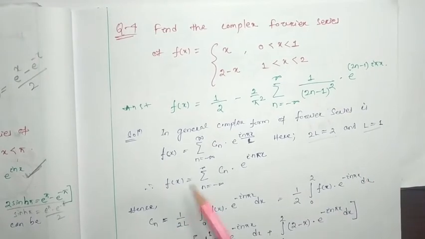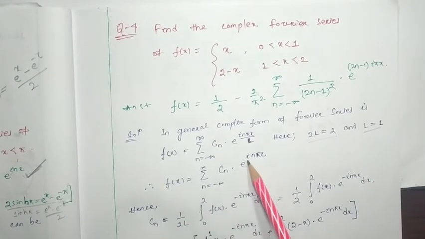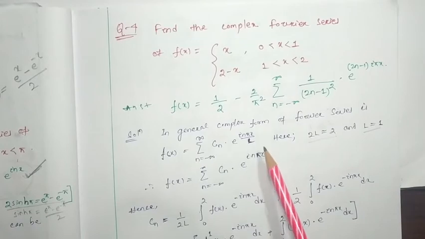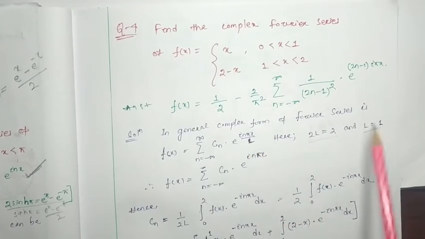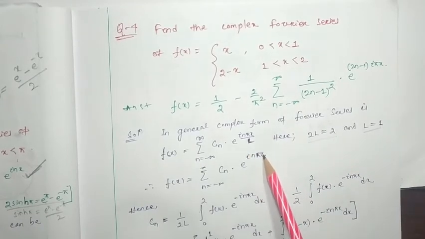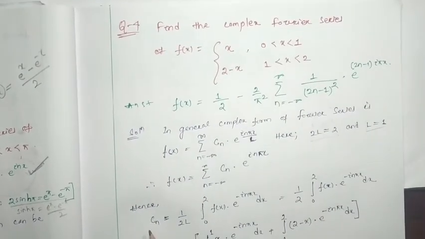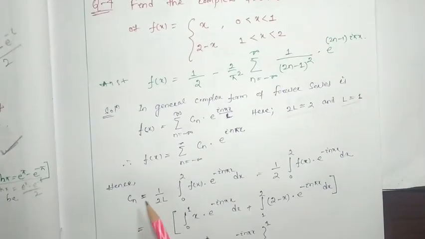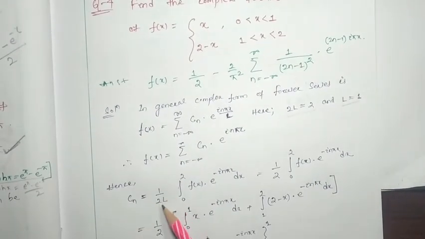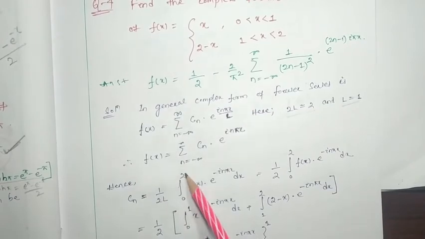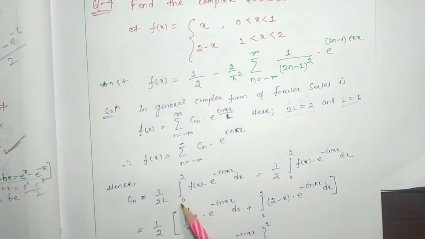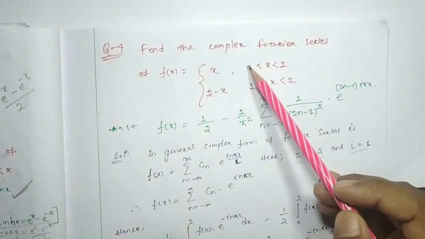So f(x) will be equal to Cn e to the power i n pi x by L, and L is nothing but 1, so i n pi x. Okay. Hence Cn in general, how much? That is 1 by 2L, integral from the lower limit to the higher limit. Here minus L is nothing but how much? 0.